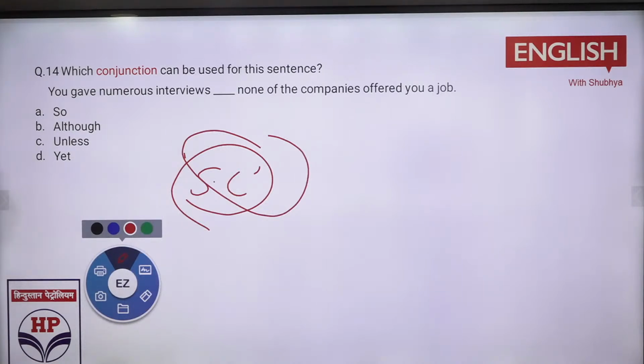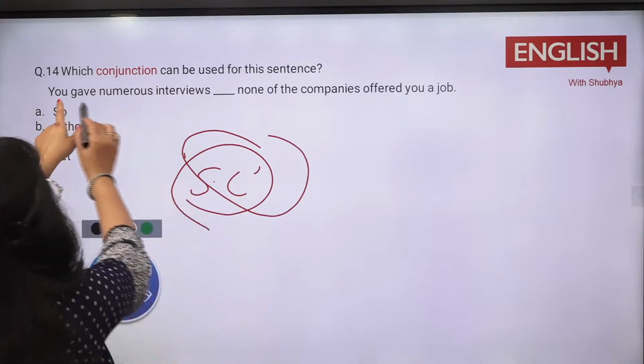You gave numerous interviews, dash, none of the companies offered you a job. So although, unless, yet. B option, D option, A option. Although. देखो, I'll just tell you the rules also. Just have an idea first where everyone, B is given. Although.